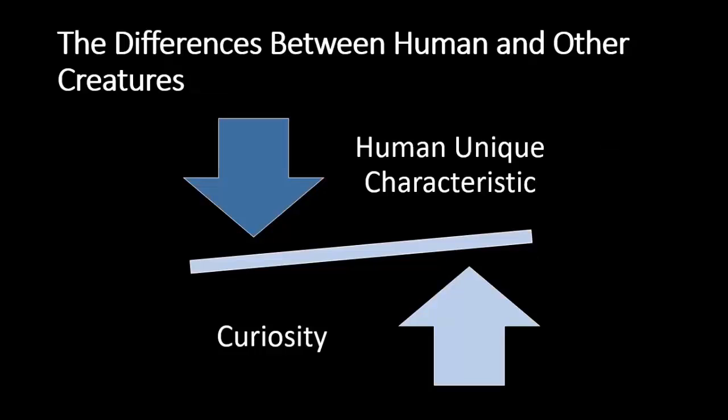Before we talk about human unique characteristics and also curiosity, the earth's creatures can be divided into two categories. The first category is inorganic creatures, or we can also say dead, which have no behavior, such as stone, ground, water, and so on.